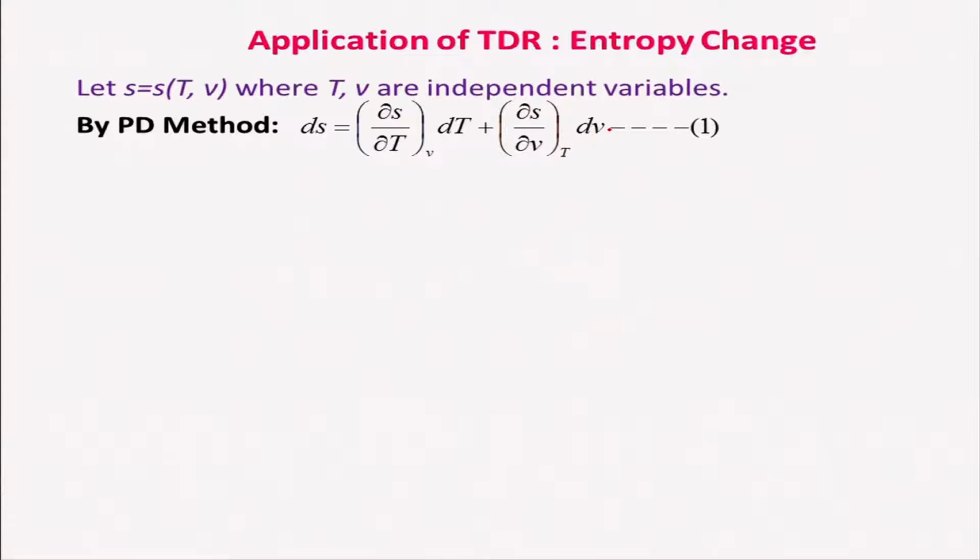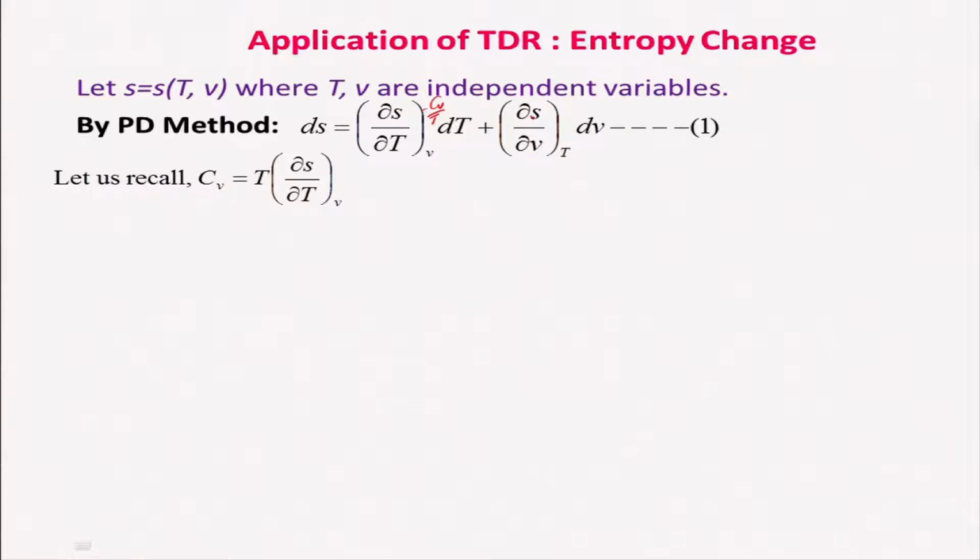The first term is M, and you can say this is N. Recall that Cv is basically T into dou S by dou T at constant V, so I can replace this term by Cv by T, very easily.